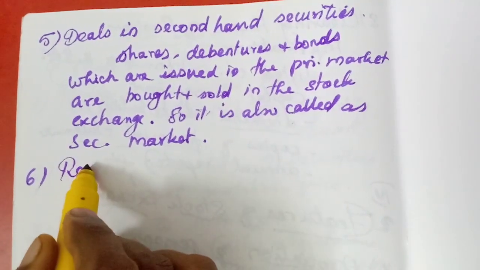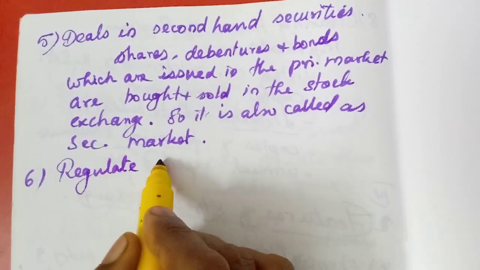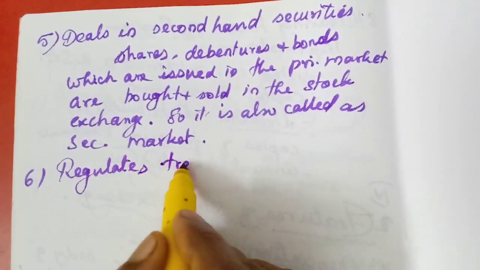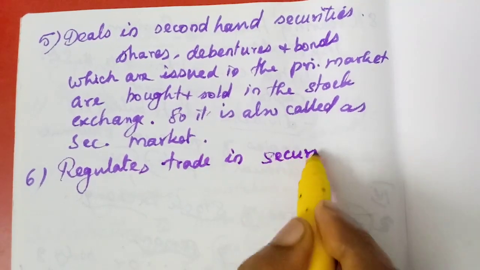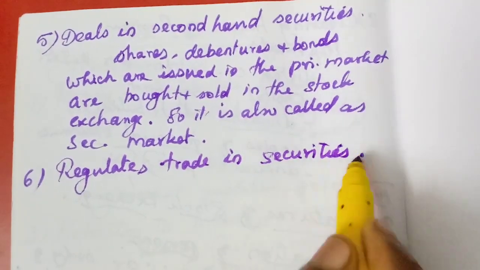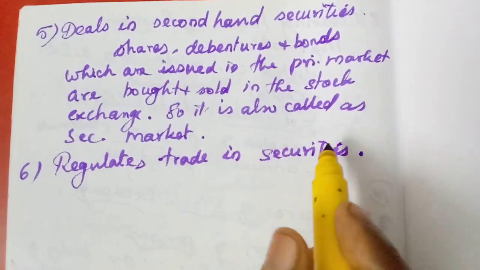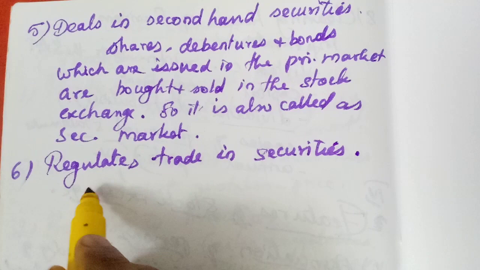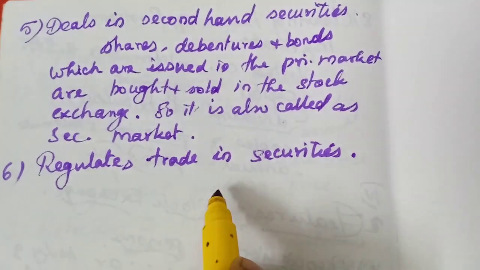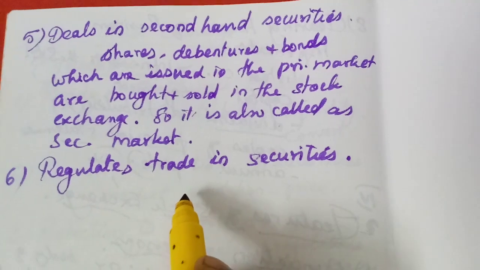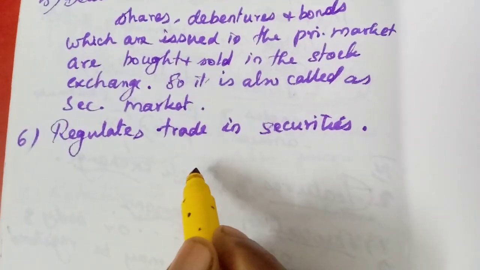Regulates trade in securities. Here, the stock exchange never buys and sells securities on its own. They never buy, saying that the stock exchange has bought this many securities, it is selling this many securities.